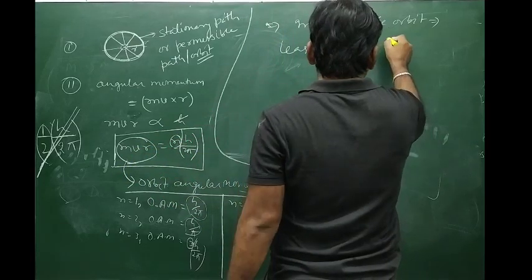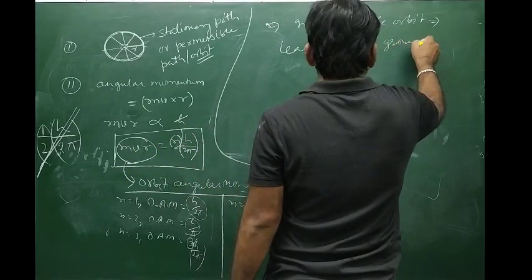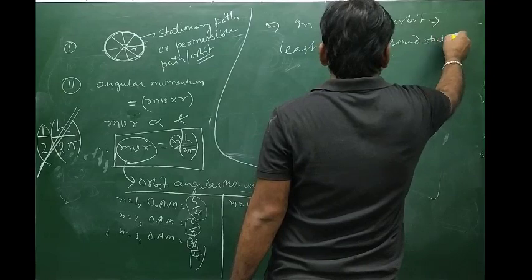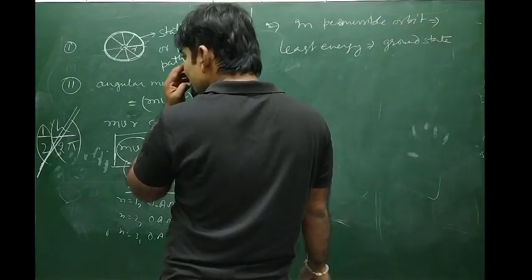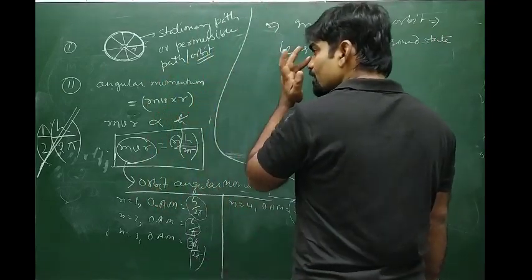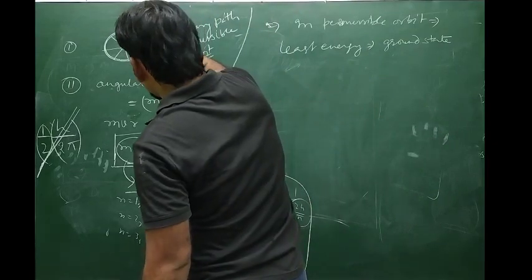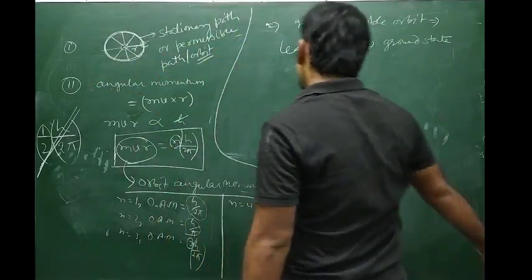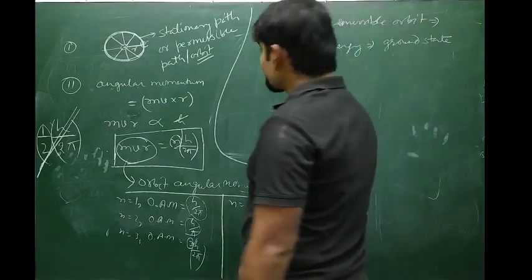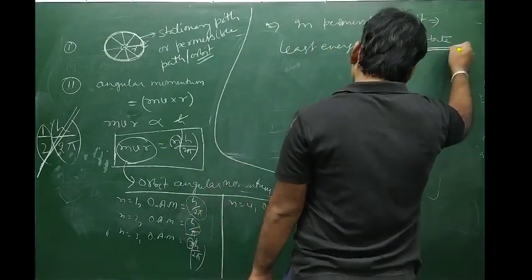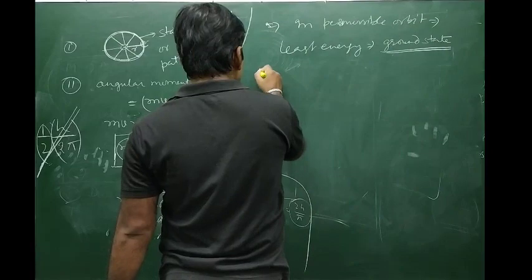Such a state is called the ground state. That is, less than this energy value is not possible. This is the least value of energy where the electron is permitted to revolve around the nucleus on this particular path, and that is called the ground state.